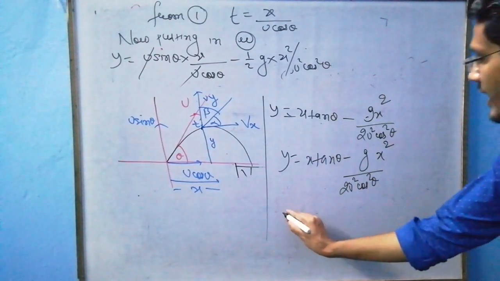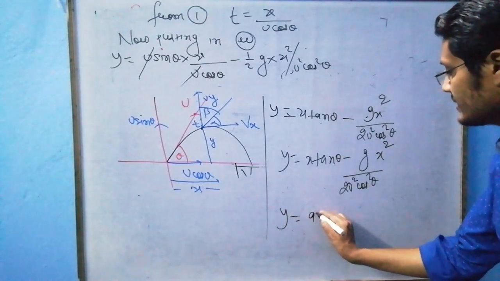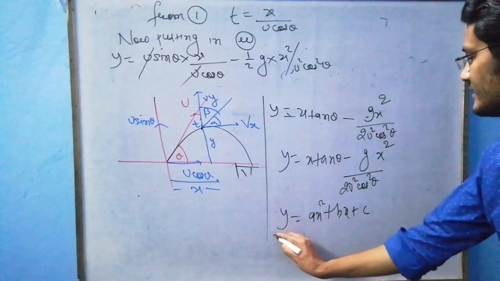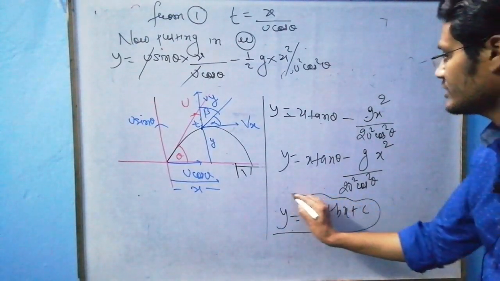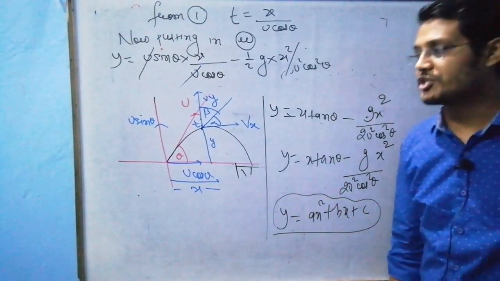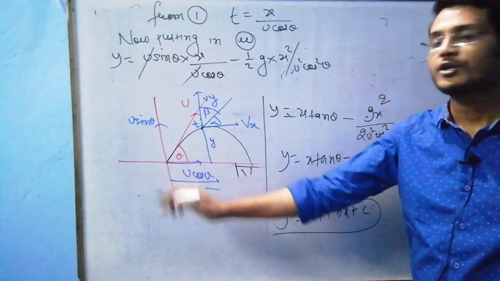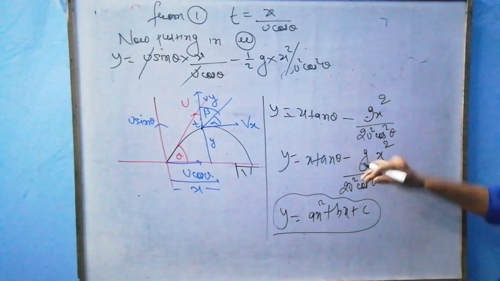Sir, have you seen this equation in your class 10th? ax square plus bx plus c. Sir, this is my quadratic equation with constant term 0 because it is passing through the origin. So there is no constant term.